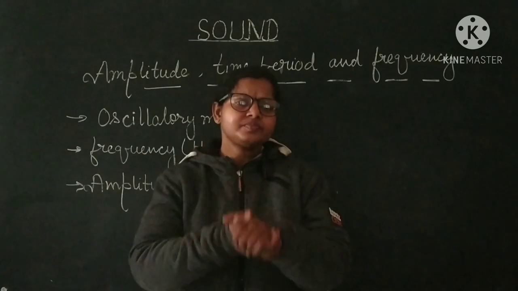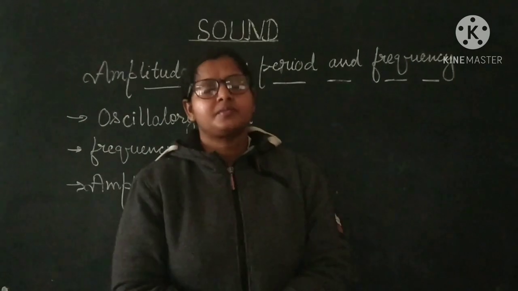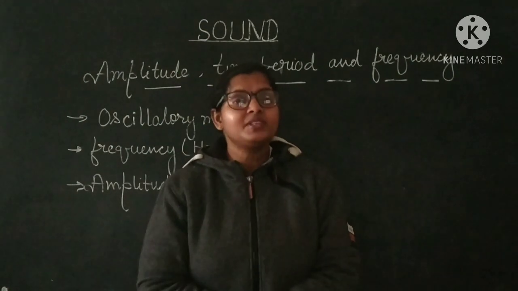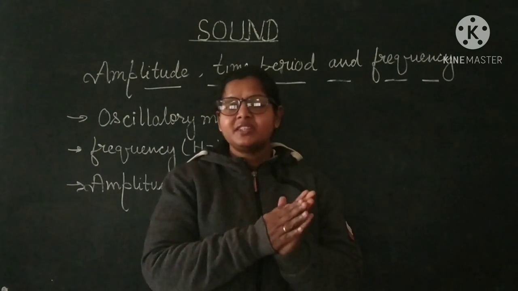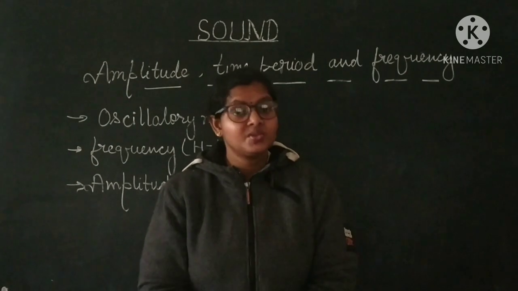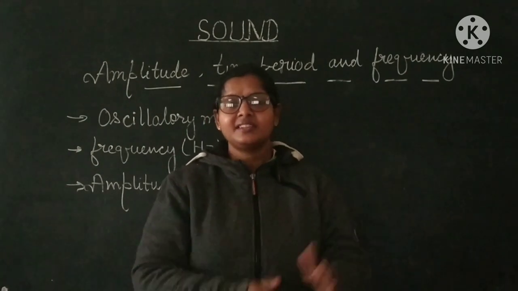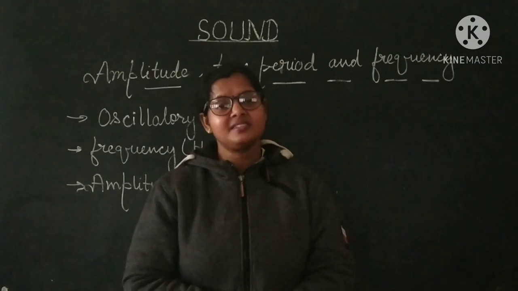At first, have you ever thought about how you can differentiate between the sound produced by two different musical instruments? You can easily say which musical instrument the sound is coming from.